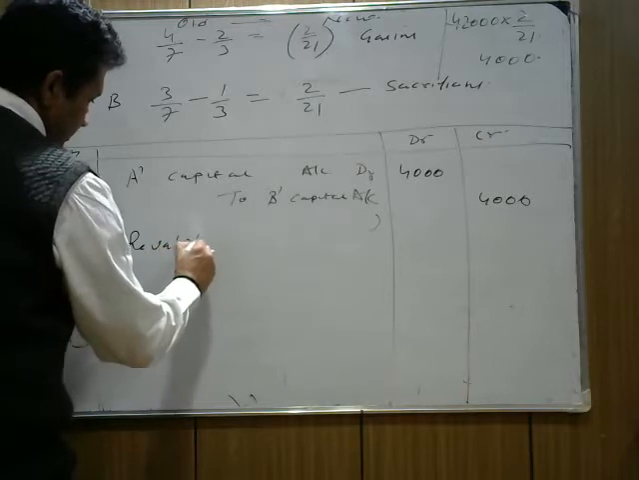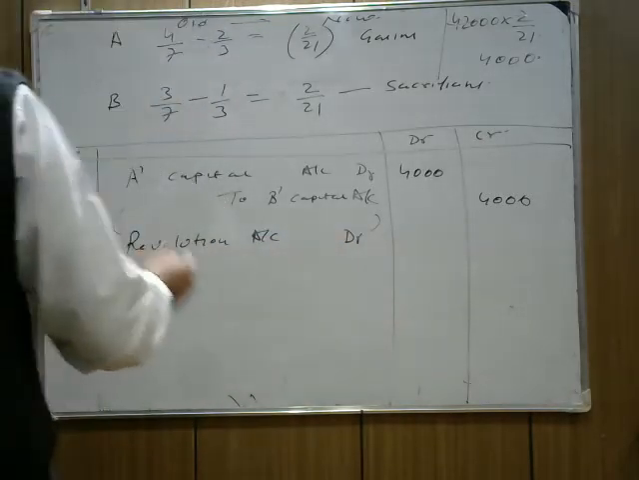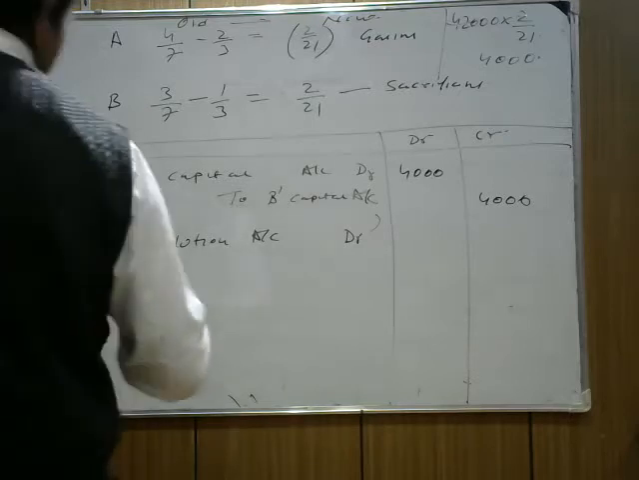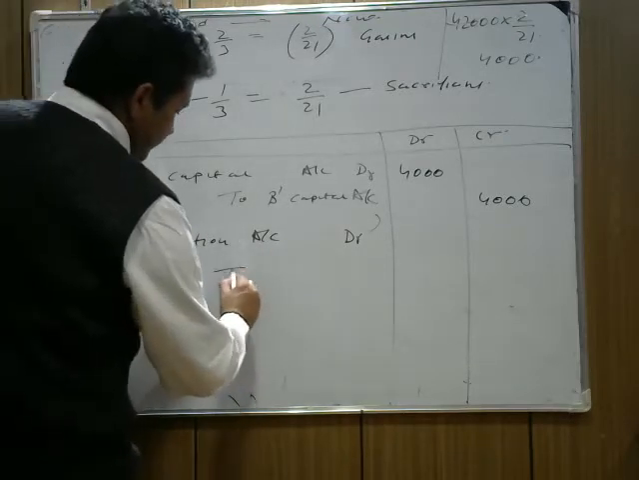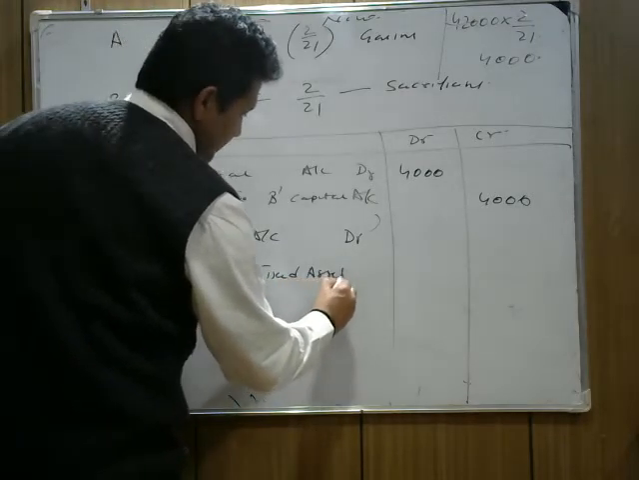Revaluation account debit. Now tell me which of the assets are increasing or which of the liabilities are decreasing, or the opposite of that. First thing, fixed assets are decreasing. Fixed assets are to be reduced by 10%. So we write revaluation account debit to fixed assets.